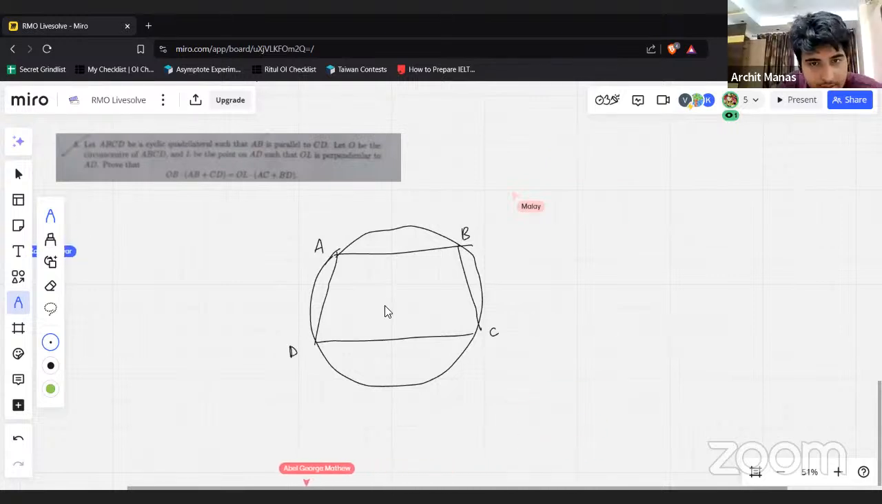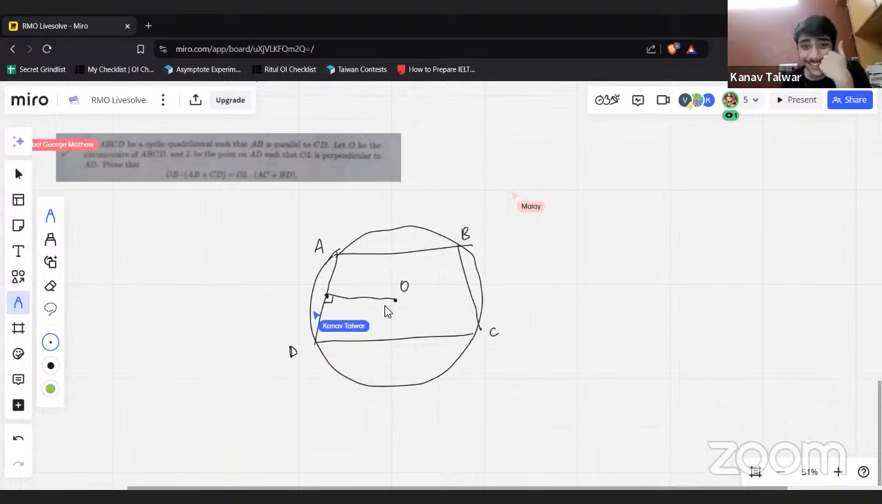Let O be the circumcenter of ABCD. Let L be the point on AD such that OL is perpendicular to AD, so it's the midpoint. What is this? We want to show OB into AB plus CD is OL into AC plus BD. Why? You want to show R into AB plus CD.